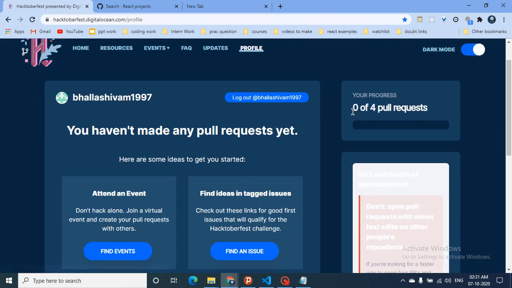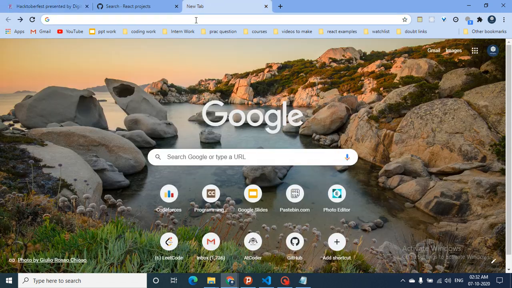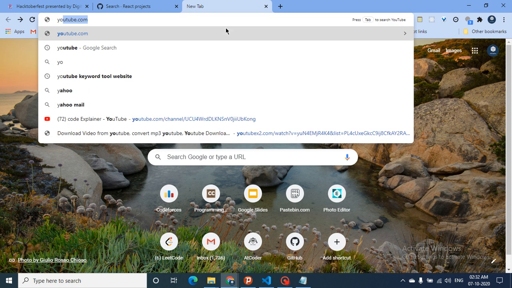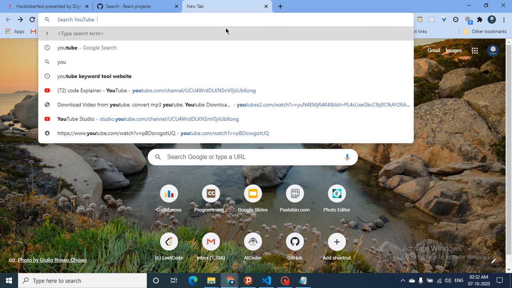Now you have to do a full 4 pull requests. You might not know what a pull request is or how to do one. So the main question is how to actually enter into development or do some open source work. My main point is you have to first learn to use GitHub and Git commands. So I will take you to the drawing board, launch YouTube, and tell you some resources.